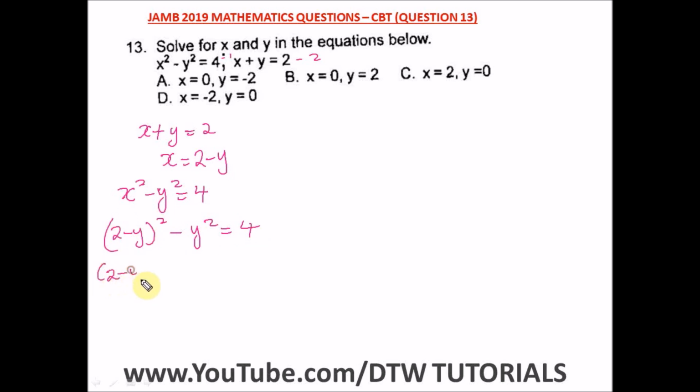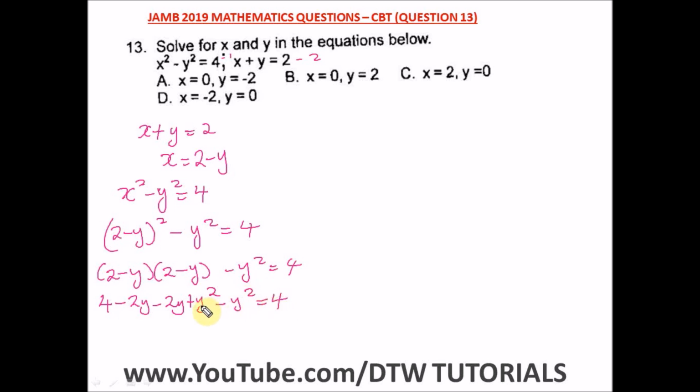We have (2 minus y)(2 minus y), okay, minus y squared equals 4. So let's open it up now. 2 times 2 will give us 4. And 2 times minus y will give us minus 2y. And minus y times 2 will give us minus 2y. And minus y times minus y will give us a positive y squared. Then we have minus y squared